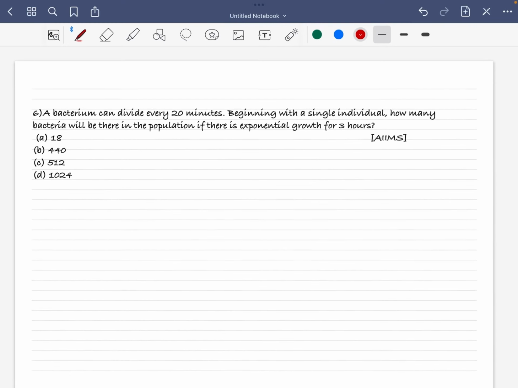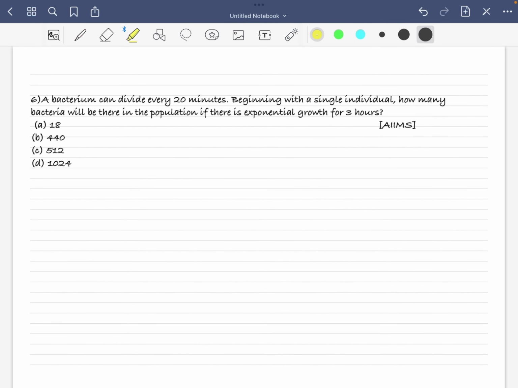Next question is, a bacterium can divide every 20 minutes, beginning with a single individual. How many bacteria will there be in the population if there is exponential growth for 30 hours? They ask you the growth for 30 hours.